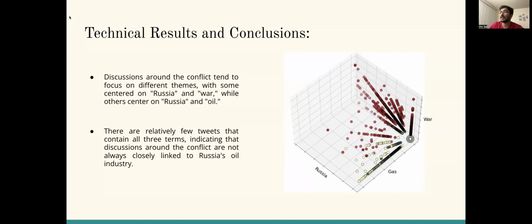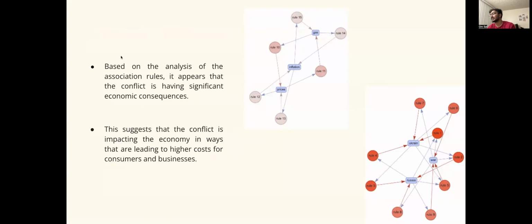Now, moving forward, we have the results of association rule mining. Based on the analysis of association rule mining regarding the Russia-Ukraine war, it appears that the conflict is having significant economic consequences. Many of the rules identified link the war with words like inflation, market crash, high prices, etc. This suggests that the conflict is impacting the economy in many ways that are leading to higher costs of goods and services.